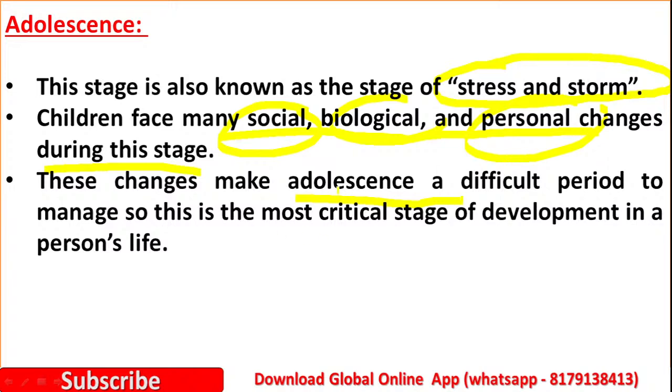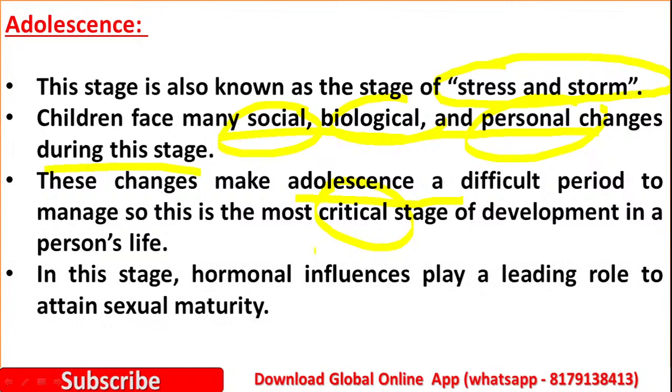So this stage is also known as the critical stage. Then in this stage hormonal influences play a leading role, to attain sexual maturity. Yes, all the hormonal changes take place in the adolescent stage only.